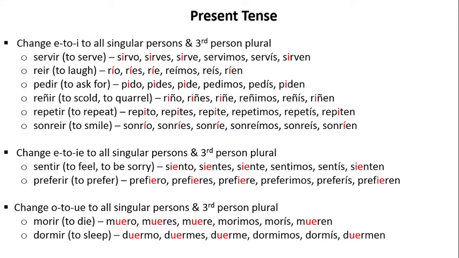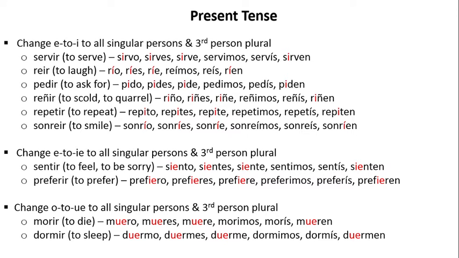Next we have a change from E to IE in all singular persons and the third person plural. Sentir, to feel, to be sorry: siento, sientes, siente, sentimos, sentís, sienten. Preferir, to prefer: prefiero, prefieres, prefiere, preferimos, preferís, prefieren.